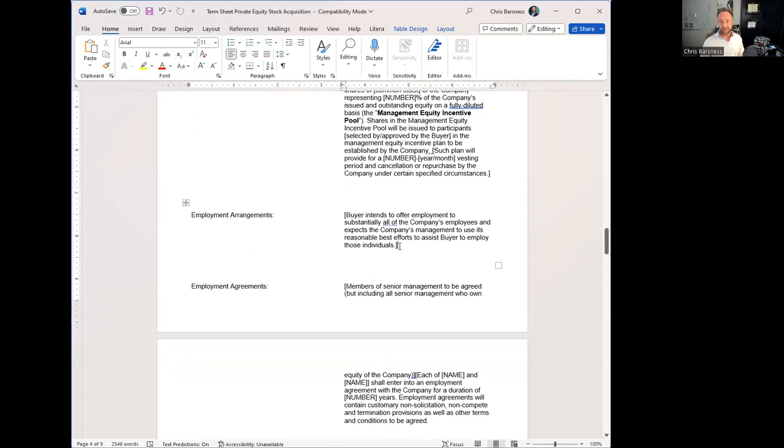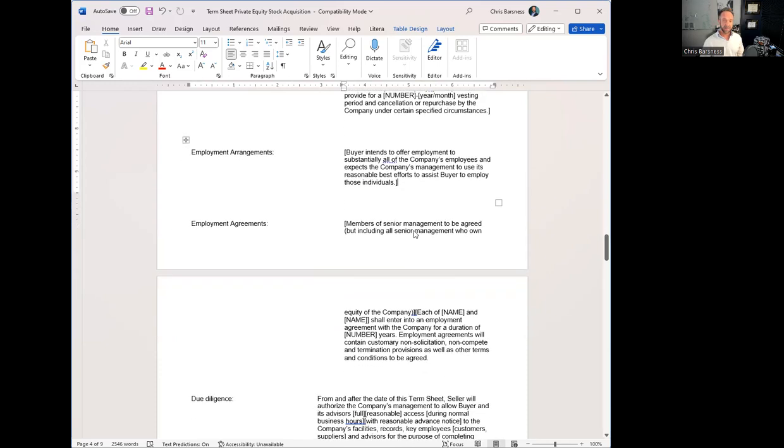Employment arrangements. So you have to think about the transition period. You're not just buying a business and take over day one and everything's fine. What about the key employees or the seller or anyone that's involved in the business? Are you bringing in your own team, your own management team, or are you going to offer an employment agreement to the seller or your current CEO, CFO, other management that you have in place? How are you going to handle that in that transition?